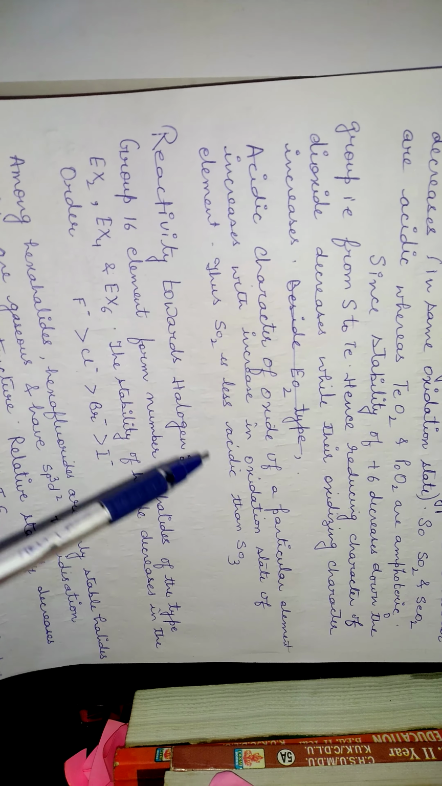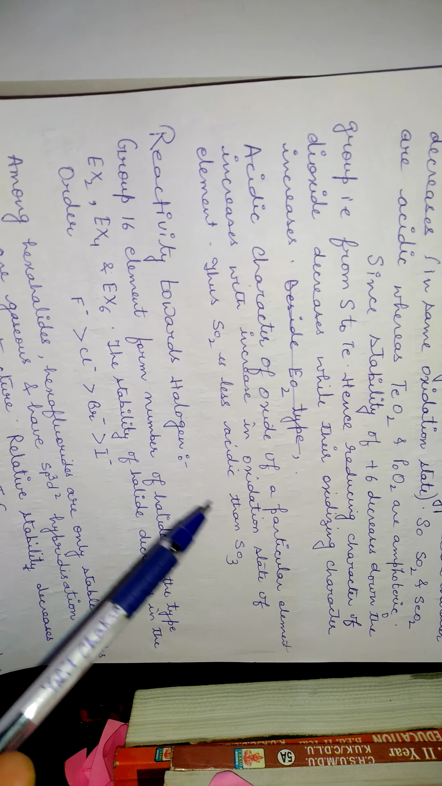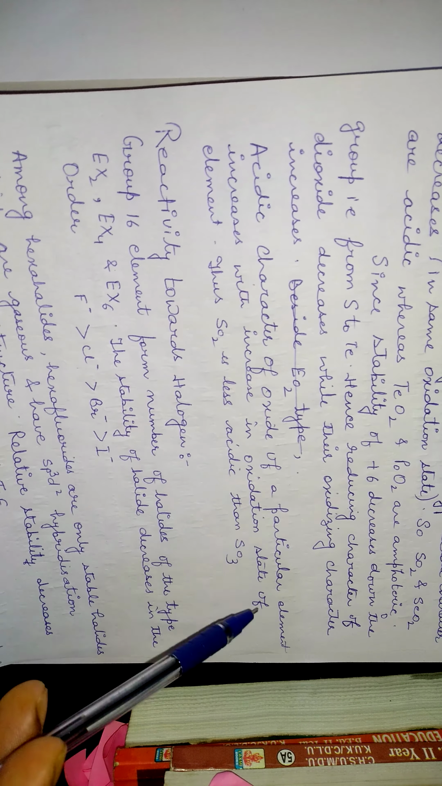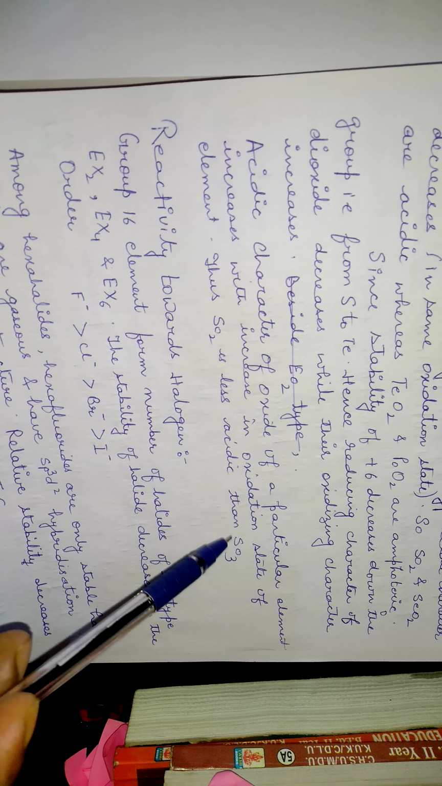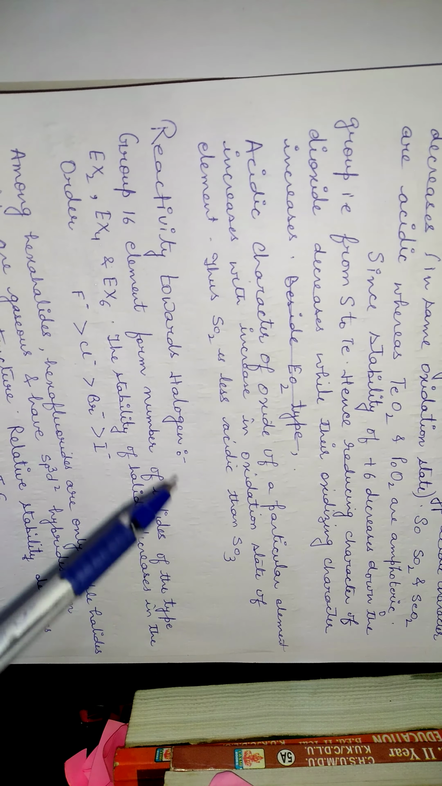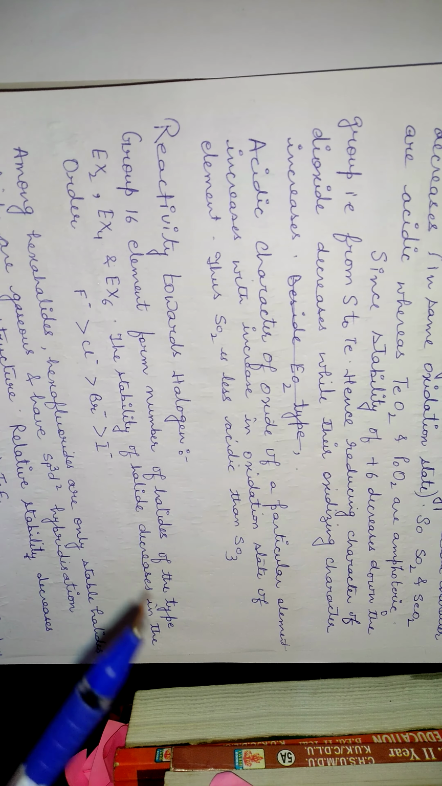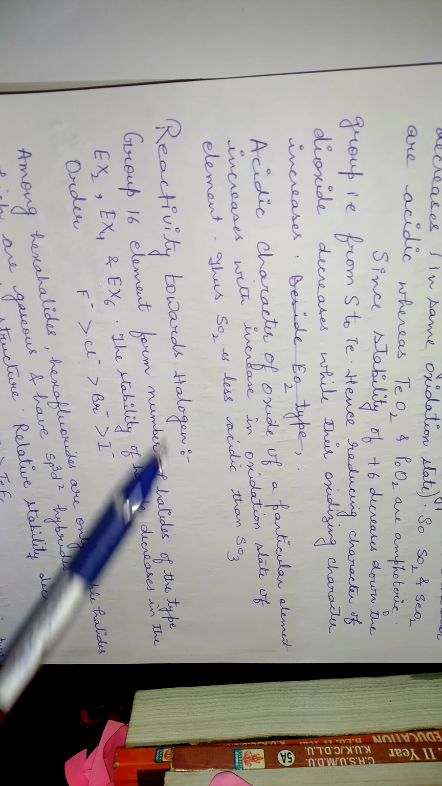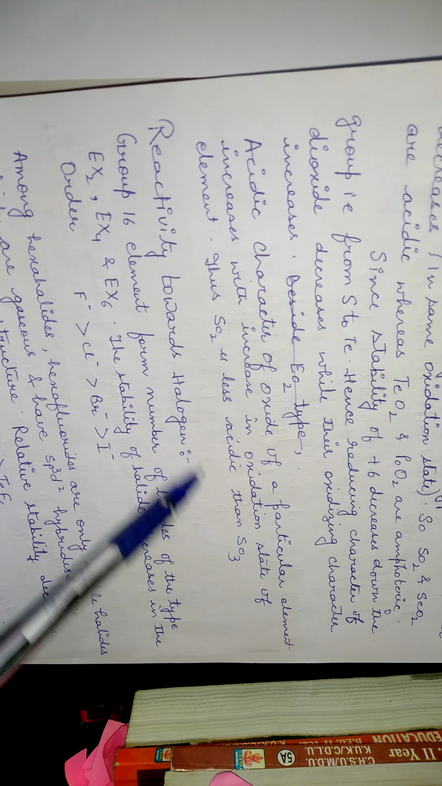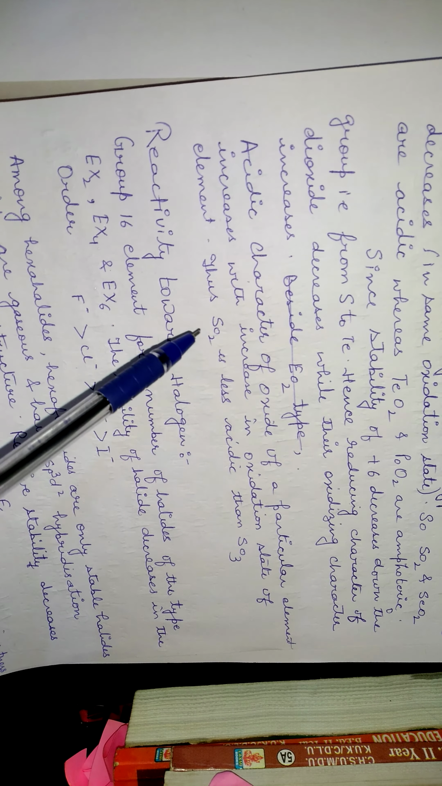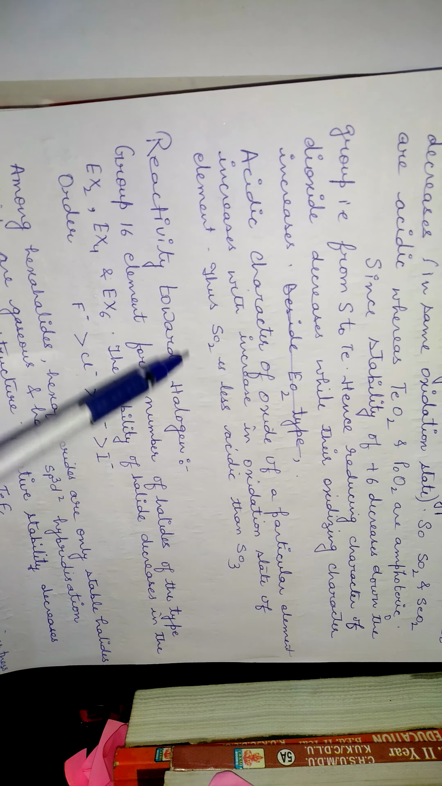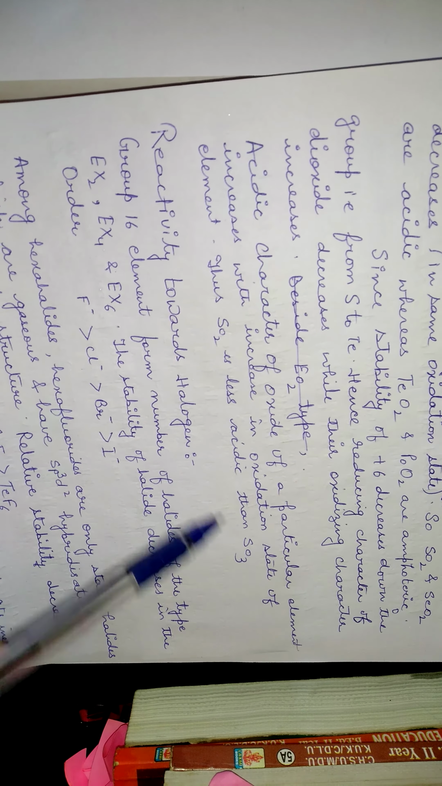The acidic character of the oxides of a particular element increases with the increase in the oxidation state. Very important point: when the oxidation state of an element is increased, automatically its acidic character also increases. So here I have given an example of SO2 and SO3, because the acidic character increases while the oxidation state increases. SO2 is less acidic than SO3.